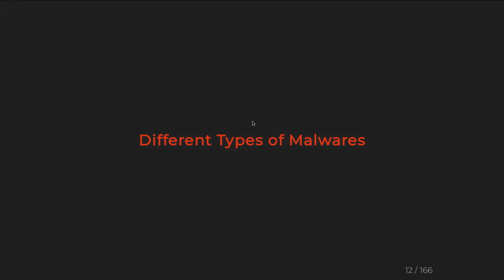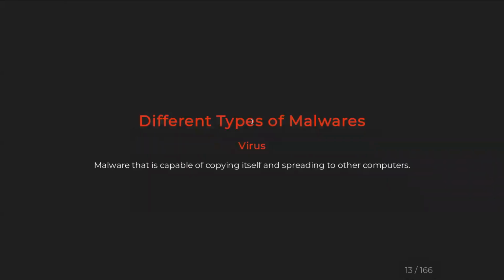Okay, I don't think anyone has anything to say, so I'll move forward. What are the different types of malwares? Like I said before, any piece of software which has a malicious intent can be called malware. So we can start with viruses. Viruses are malwares which are capable of replicating themselves, spreading through computers, modifying other computer programs and inserting their own code.